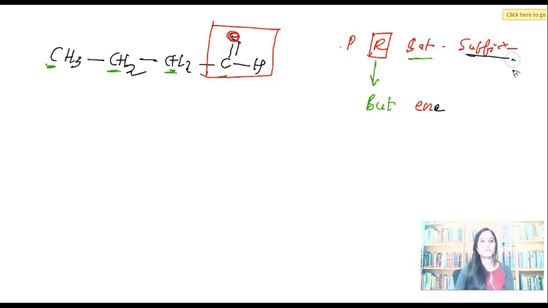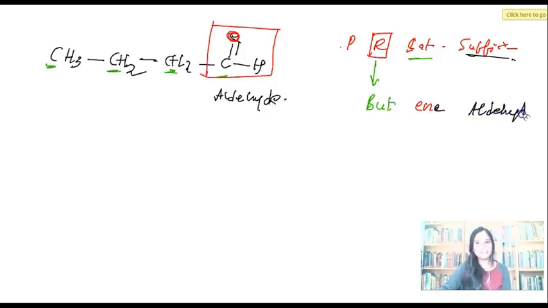What else? Suffix. Usually the suffix represents the functional group. What is the functional group here? I have already marked it: CHO, aldehyde. Aldehyde is the functional group. So can I write aldehyde here? No, it doesn't work. According to the rules of IUPAC, what should be written if you have an aldehyde? You should write al. Correct?